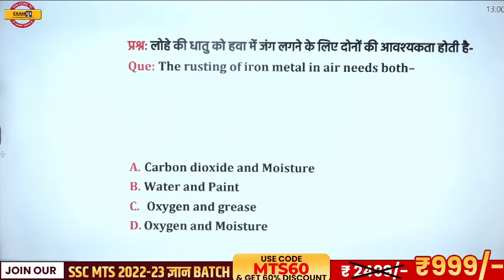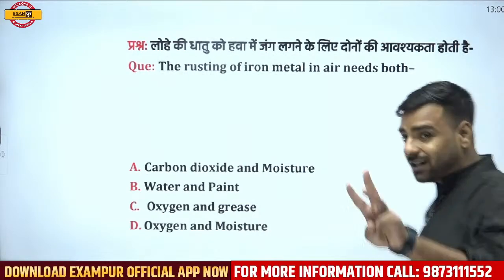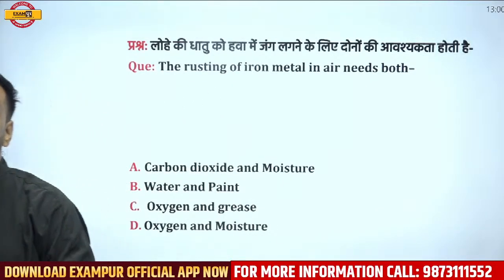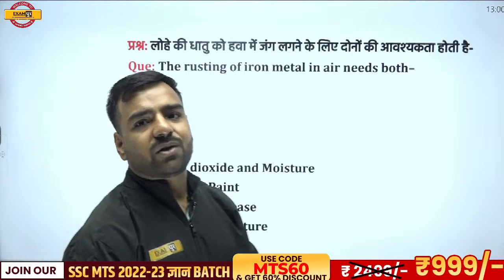So we have the next question here. The rusting of iron metal in air needs both. Now it is the basic one. This is the third time that I am asking this question. No issues, Avan, no issues. So yes, what is the answer here?